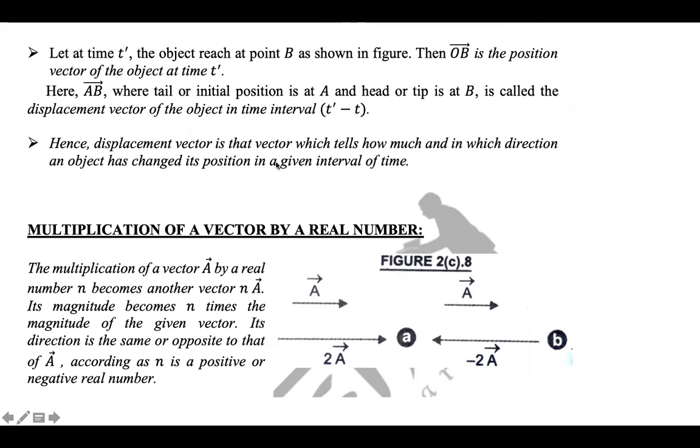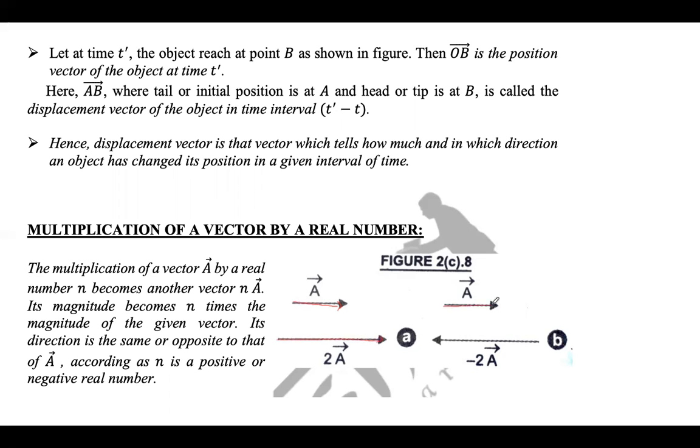Now, displacement vector is that vector which tells how much and in which direction an object has changed its position in a given interval of time. Now, multiplication of a vector by a real number. When you multiply a vector by a real number, it becomes that many times the original vector. The direction remains the same, the magnitude increases by those many times. If you multiply a vector A by 2, it becomes twice of A. So A and 2A both have the same direction, but the magnitude is double.